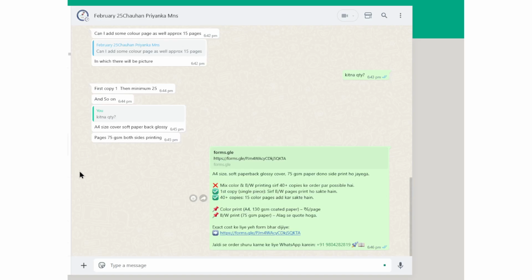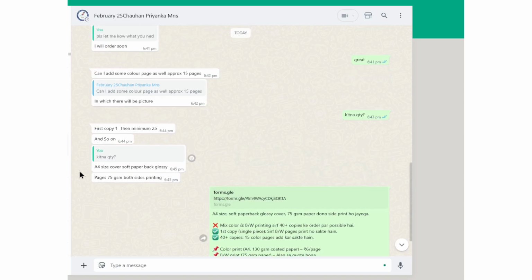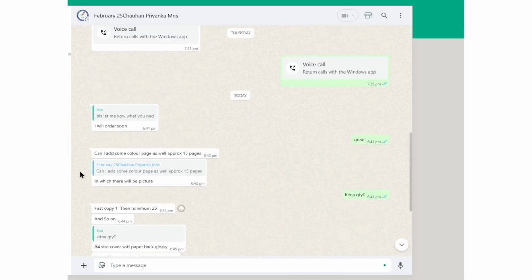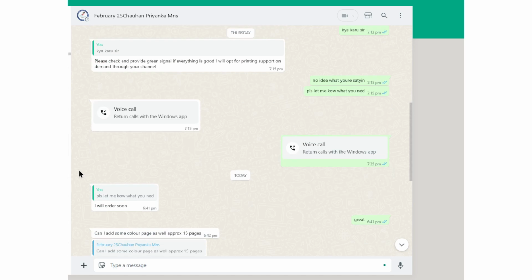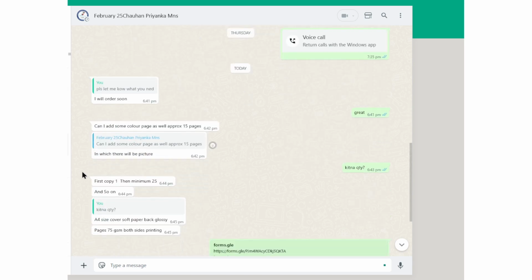Here you can see one of our customers who is asking us questions, with all the queries. Typically, if customers are calling you, you definitely have to talk to them. But most of the time they will reach out to you through message, and that is convenient for them. For you also it is very convenient because you can share a link or a video and tell them what it is. But when you are getting so many messages, this can be very overwhelming.